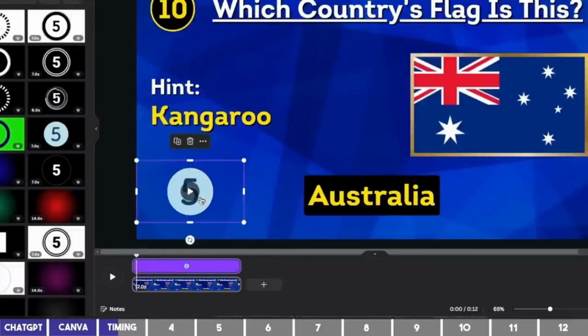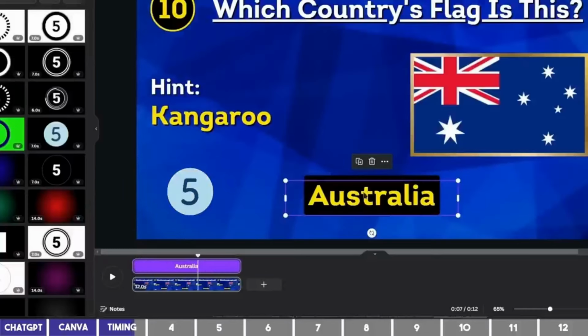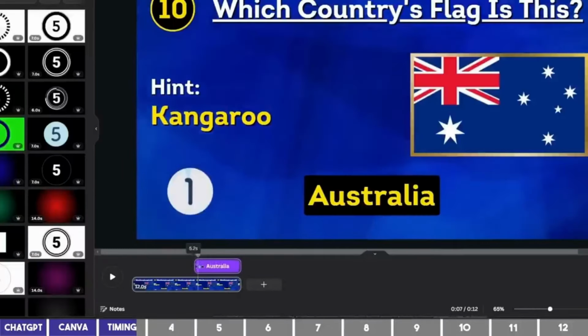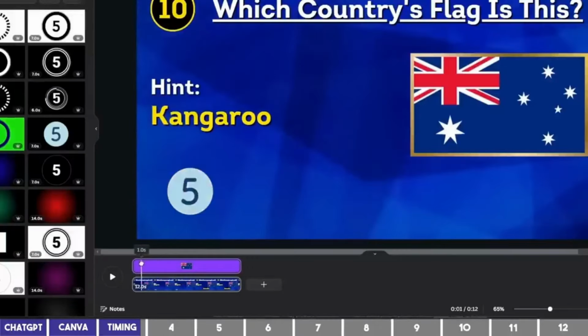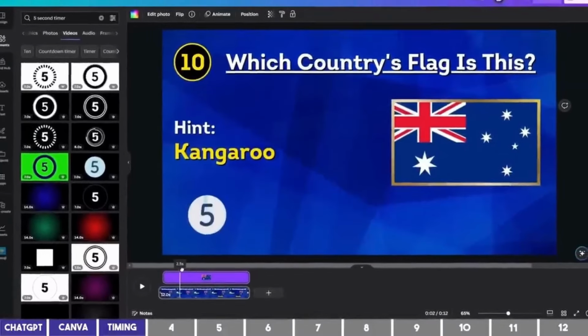Then I can click on the timer, shift the playhead to about 1 second, which is where I want it to start counting down, and drag the start handle to meet the line. I'll also drag the playhead to where the timer reaches 0, which is around 7.2 seconds, and drag the end handle to meet the line. Also, when the timer stops is the same time the answer should appear, so I'll click on the answer, and drag the first handle to meet the playhead. Then for the flag, I want it to start also at 0.5 seconds, similar to the hint. All these will ensure the transitions between the pages doesn't prevent the animations of these elements from showing when we get to the transition step.